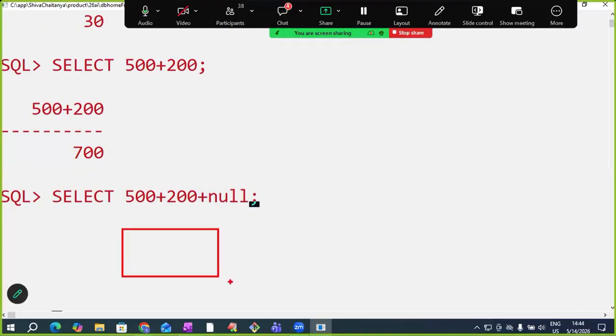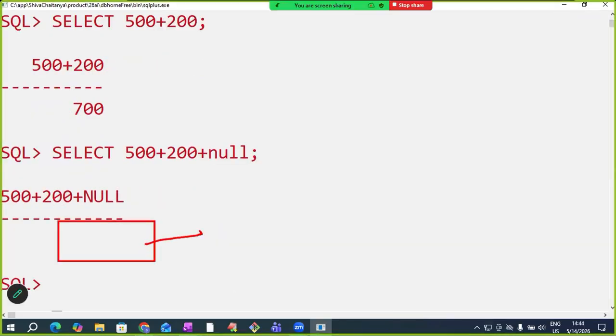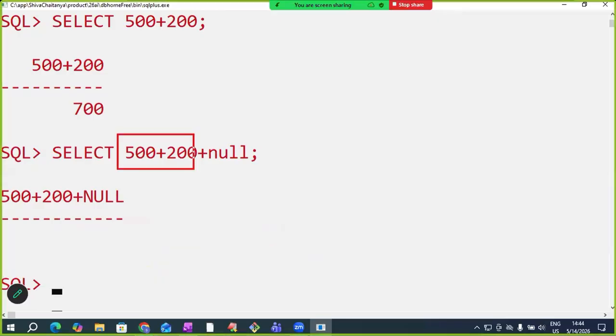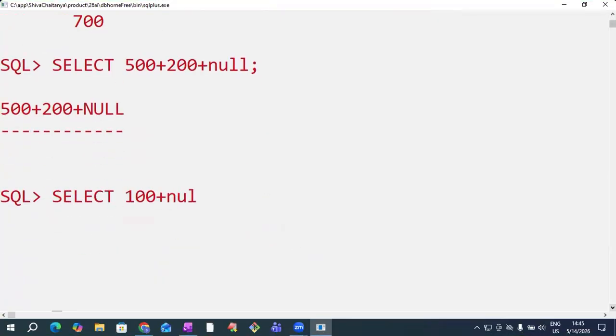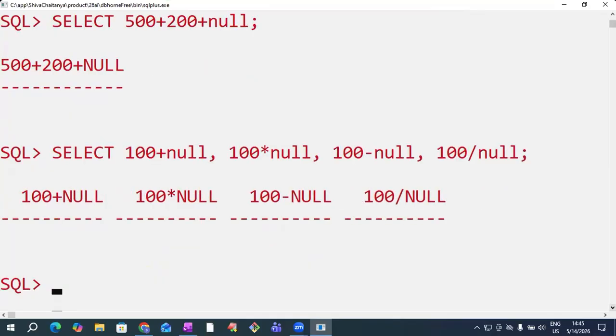What output do we get now? We are expecting 700, but what output are we getting? This is the problem. That is why dealing with nulls is very important in real time. If a column has null and you perform any arithmetic operation, you get a null result. Remember this point: something plus null is null, something into null is null, something minus null is null, something divided by null is null. If null participates in the operation, the result will definitely be null.